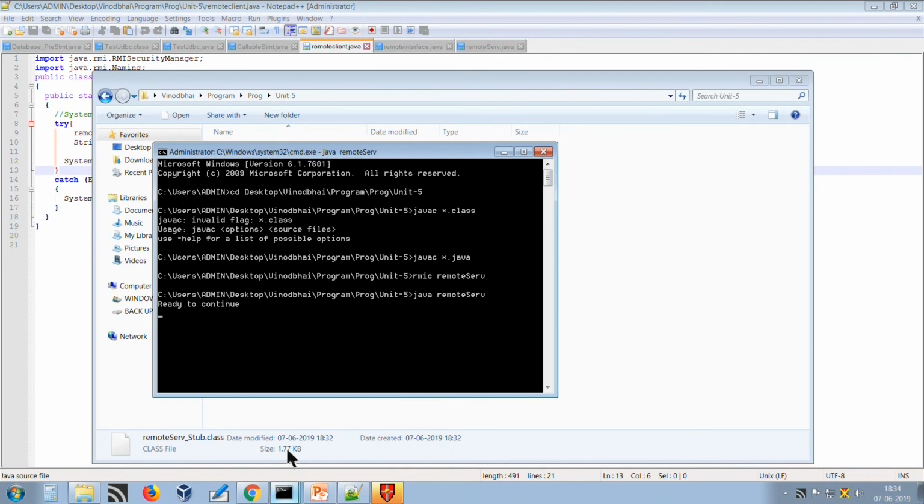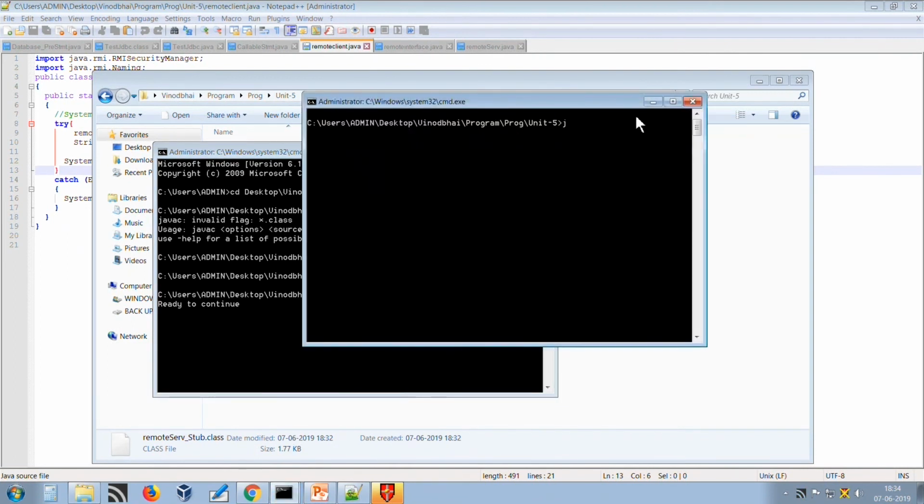And in the third window, start the client. Execute the client. As we have written in the client that we are passing the argument, we will pass the first argument here, let us say hello. So, we are getting the response here.